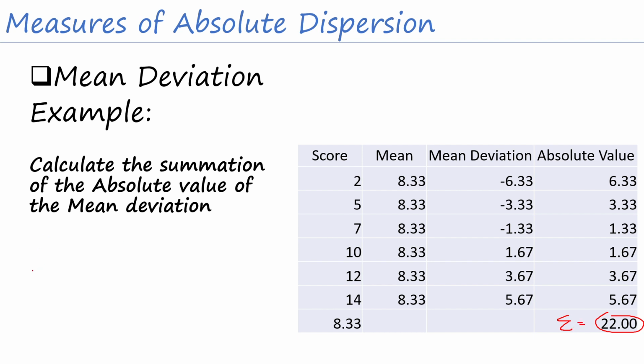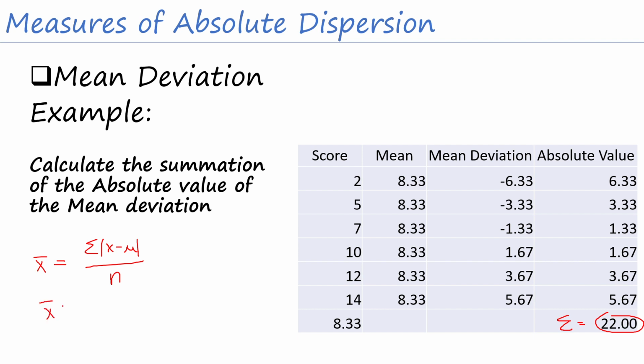So, yung pag-calculate po natin ng mean, kagaya lang din po ng pag-calculate natin ng mean dito, which is equal to the summation of our mean deviation, which is just equal to x minus mu over the total number of scores, which is equal to n.